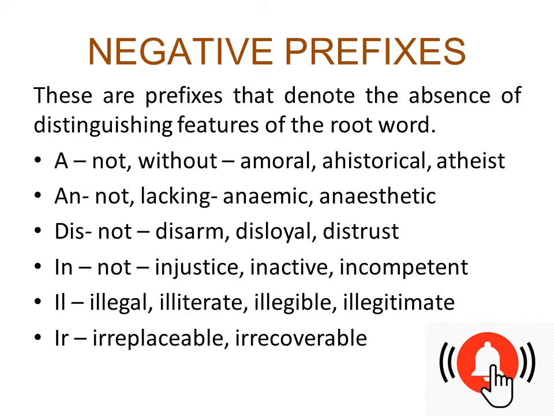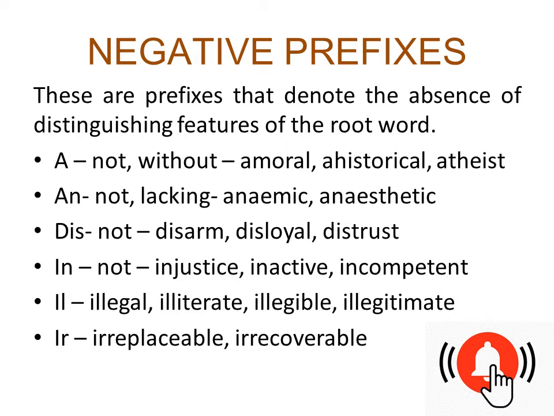A means not or without, like amoral, ahistorical, atheist, right? An, which means not or lacking: anemic, anesthetic. Dis means not: disarm, disloyal, distrust, a person who's not loyal, a person who can't be trusted.